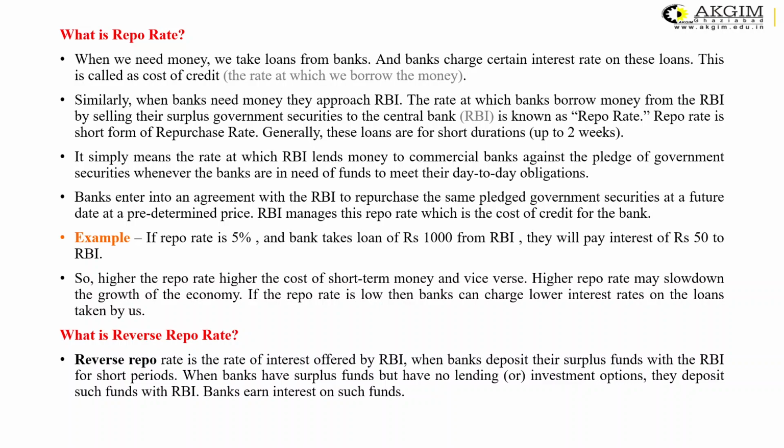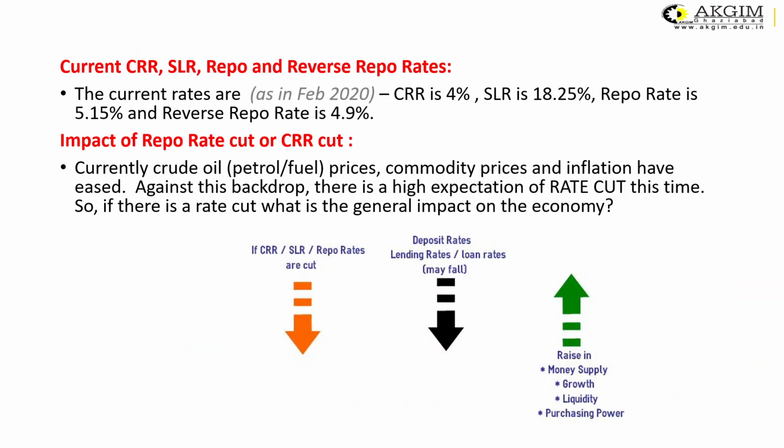The fourth instrument that is available with the RBI in the monetary policy is named the reverse repo rate. Sometimes it may also happen that the commercial banks have surplus money with them, and they are not able to invest it in good options, so they want to just give it to the RBI. So the RBI takes this money from the banks, but on that amount the RBI pays interest to the commercial banks, and this is called the reverse repo rate. These are the four powerful instruments which really work in the control of the money supply in an economy.